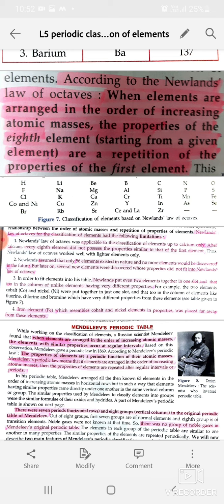So children, whatever notes I have given you, just write. See, in Mendeleev's periodic table, Mendeleev's law is important. Which law? Yes, the properties of elements are a periodic function of their atomic masses. So write down these notes. Online class, we are going to discuss all this theoretical part.